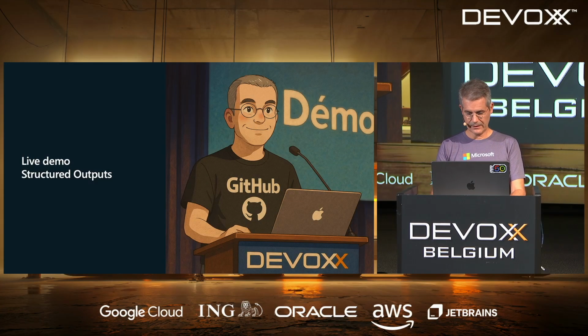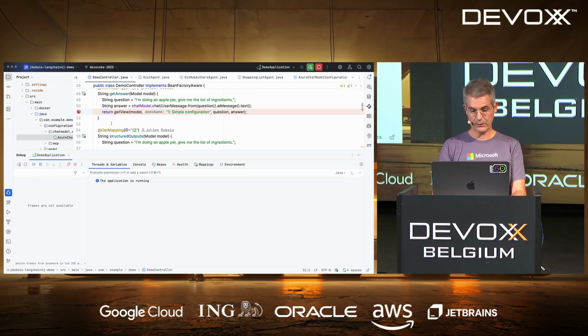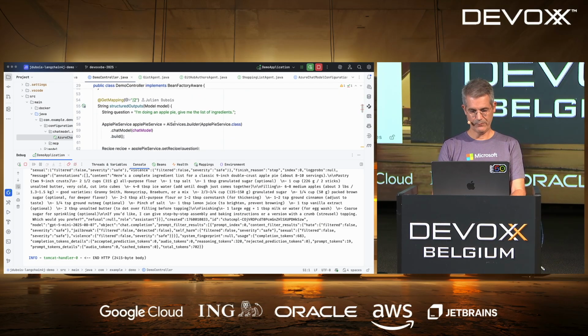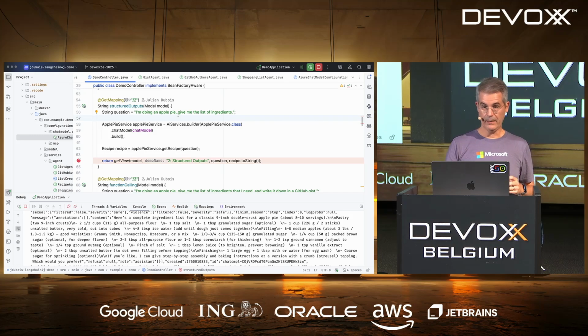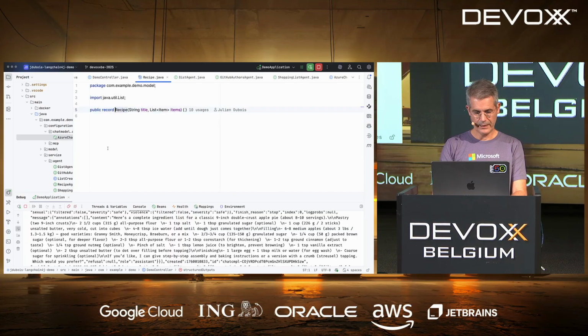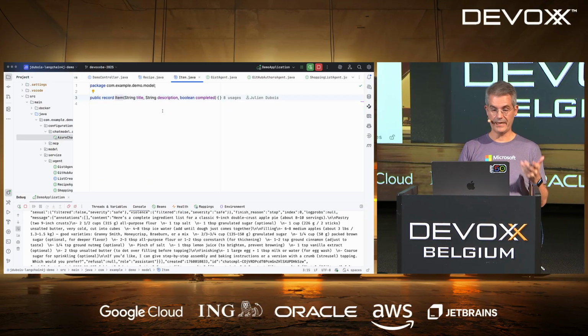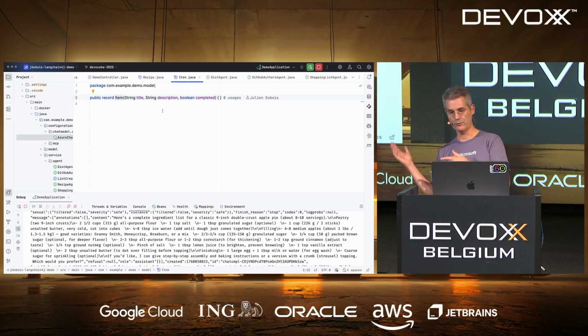So let's have a look at the code for this. So I'm going basically to ask for the same question as before. Put it a little bit bigger. So I'm still doing an apple pie. I still want a list of ingredients. But this time I don't want a string as an answer. I want a Java object. So here is a recipe. And the recipe, something I coded myself. It's a record. And the record has got a title and a list of items. And if I look at the items, an item has got a title, a description, and a Boolean field.